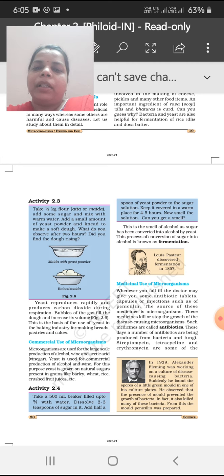Now some commercial uses. Commercially, microorganisms are very important for our life because they produce alcohols, and alcohol and wine are very useful in medicines and other industrial uses also. Yeast is grown on natural sugars present in grains like barley, wheat, rice, crushed fruit juices, etc. The process in which sugar is converted into alcohol is known as fermentation, and Louis Pasteur discovered fermentation.